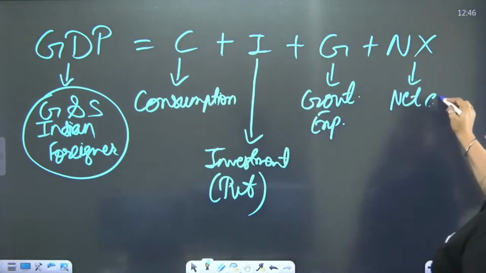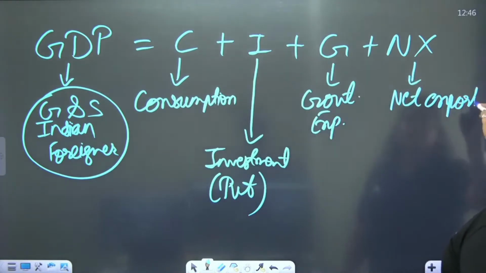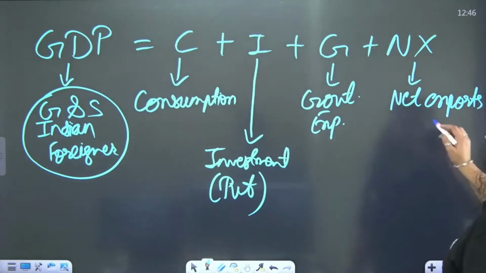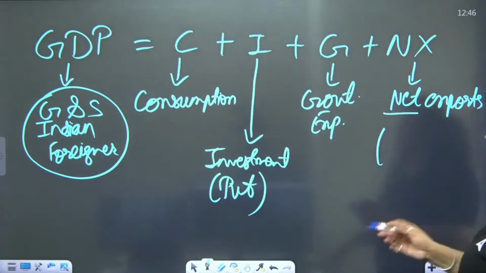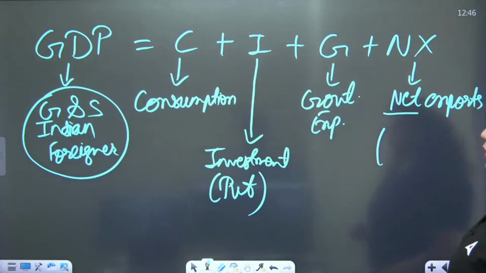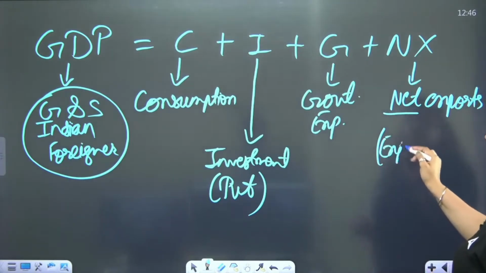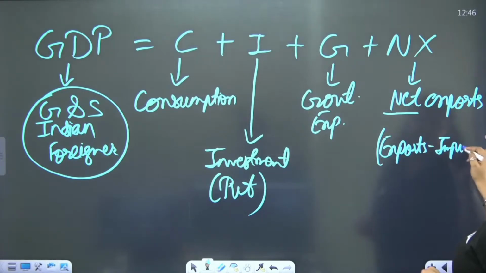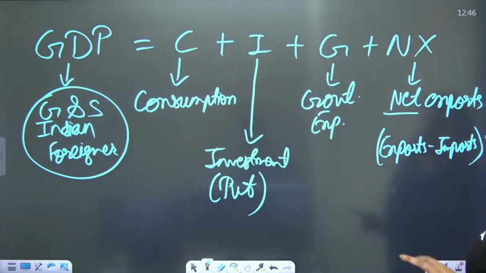And how to calculate net exports? Exports means selling goods from India to abroad. Selling goods abroad is the exports. And how to calculate the net value? Net means the remaining value of exports. So what you have to do is exports minus imports, which will give you the value of how much net exports there are in the country. So this is how you calculate the macroeconomic data, GDP.